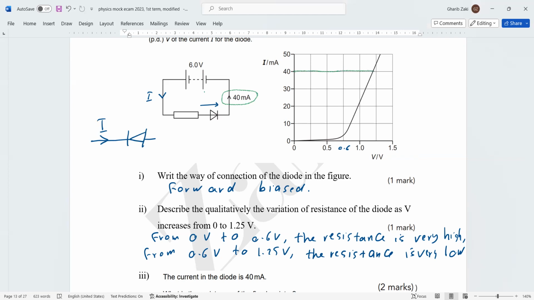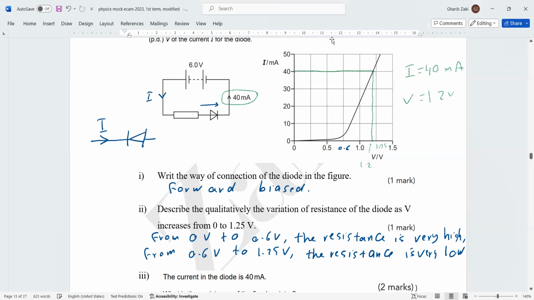When the current is 40 milliampere, what is the corresponding value of the voltage? We go down. This point is 1.25, then this point is approximately 1.2. So the voltage of the diode is 1.2 volt.